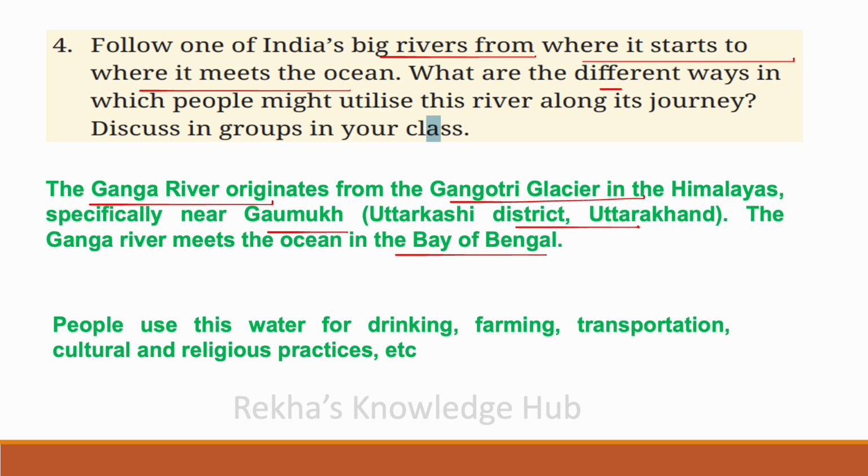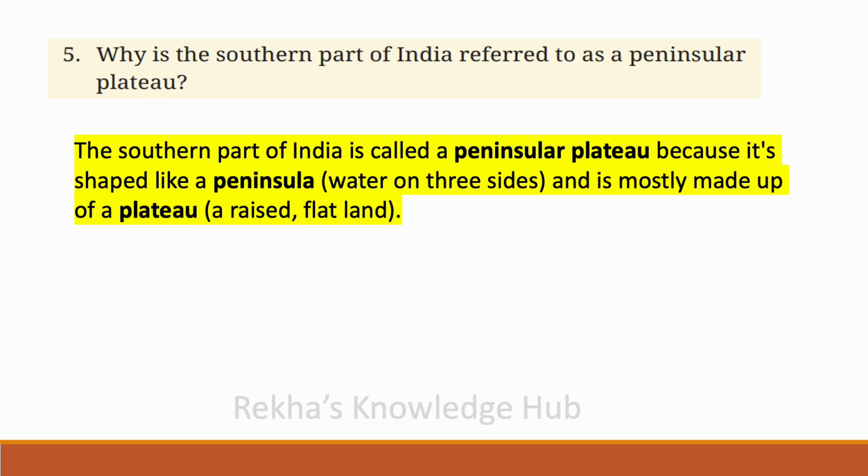What are the different ways in which people might utilize this river along its journey? People use this water for drinking, farming, transportation, cultural and religious practices, etc. So many uses. Why is the southern part of India referred to as peninsular plateau?